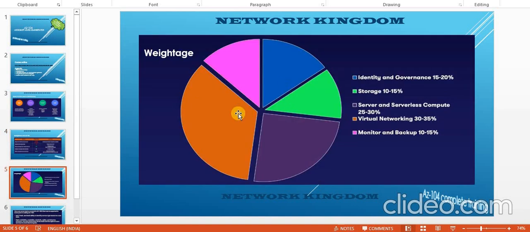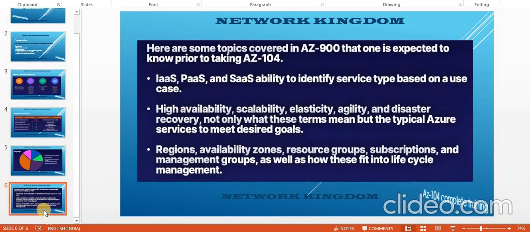So basically in this slide I'm showing you the actual weightage. You can see here, from the identity and governance module, you would see 15 to 20% questions in your AZ104 exam. From storage, 10 to 15, from server and serverless compute 25 to 30, and from virtual networking, this is the major topic, I would say, you would see 30 to 35% questions. Okay, and the last one is monitor and backup, you would see 10 to 15% questions. Now move to the last slide for this lecture.